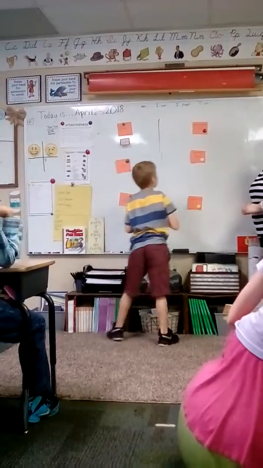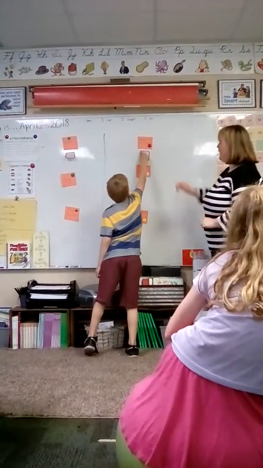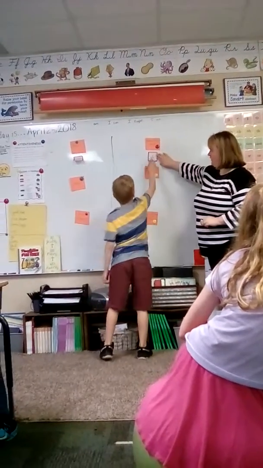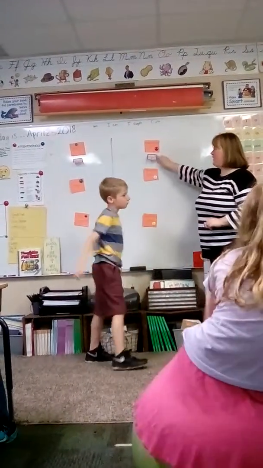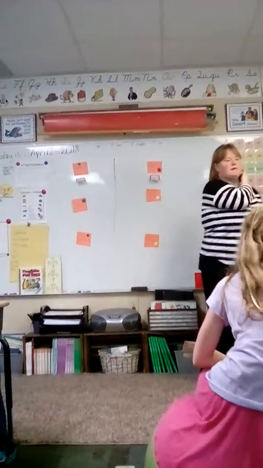Good. Why is this a perpendicular lines? Because of the square, okay, because it meets at a square corner. All right, Frank, why don't you come up next?